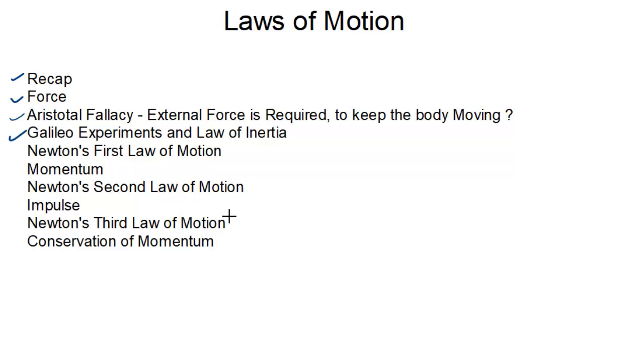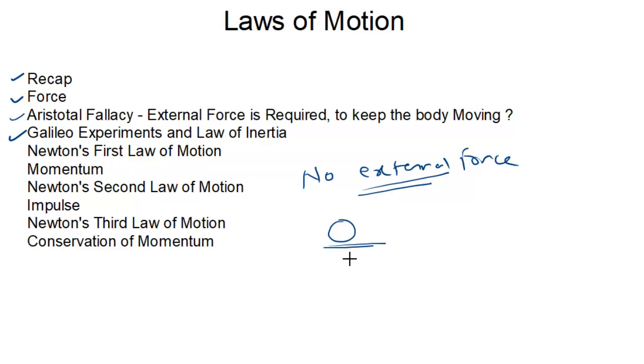Now, the word external, no external force. Here the word external is very important. When a body is moving, if there is some external force like friction or air resistance, the body will surely come to rest.